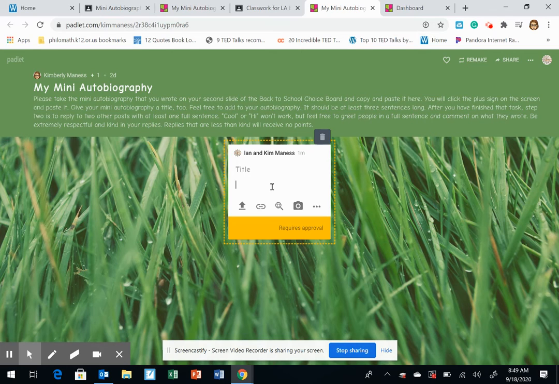And then you're going to go in and you're going to post or reply to 2 other people with at least a full sentence. Notice it says cool or hi won't work, but feel free to greet people in a full sentence and comment on what they wrote. Be extremely respectful and kind in your replies. Replies that are less than kind will receive no points. So remember, even if it's your best friend you're replying to, you're not going to crack on them. You're going to be very kind because this is going to be an academic type thing.